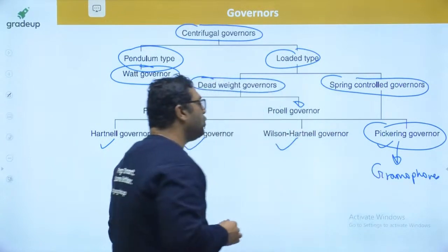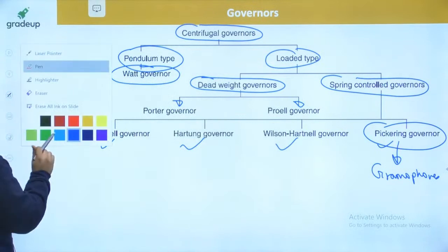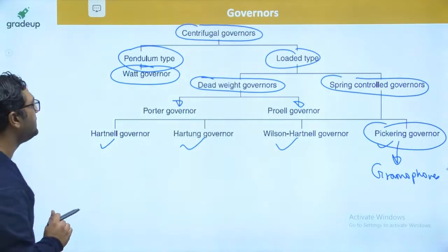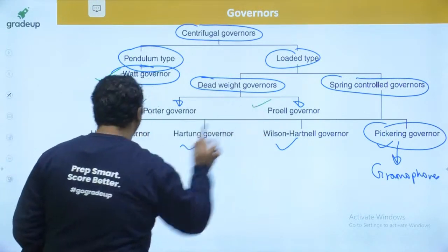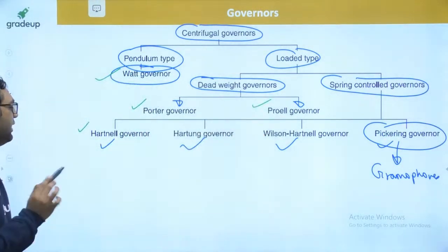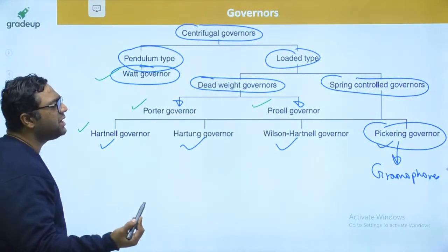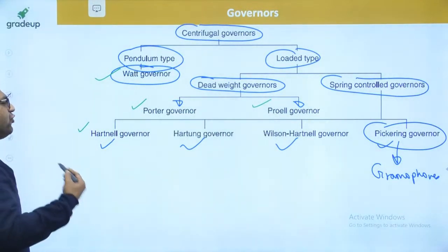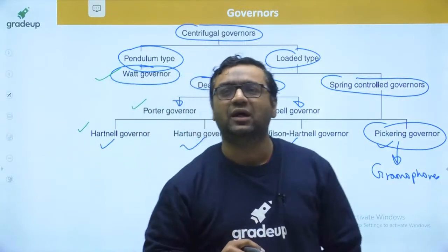Now when we are talking about all these types of governor, we need not discuss all of them. Dear, in our syllabus, we need to discuss only the Watt governor, Porter governor, Proell governor, and Hartnell governor. Even I will say the major questions asked will mostly come from the characteristics of the governor, not from the details of the governor.